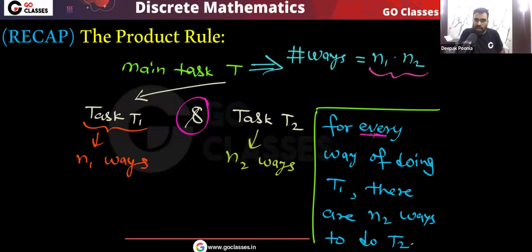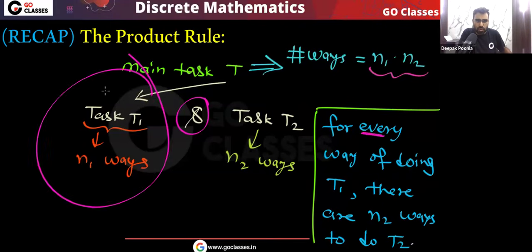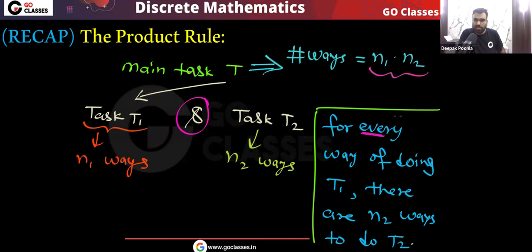For every way of doing T1, there are n2 ways to do T2. So how many ways are there to complete the main task? That will be n1 into n2. This is called the multiplication rule, or the product rule.